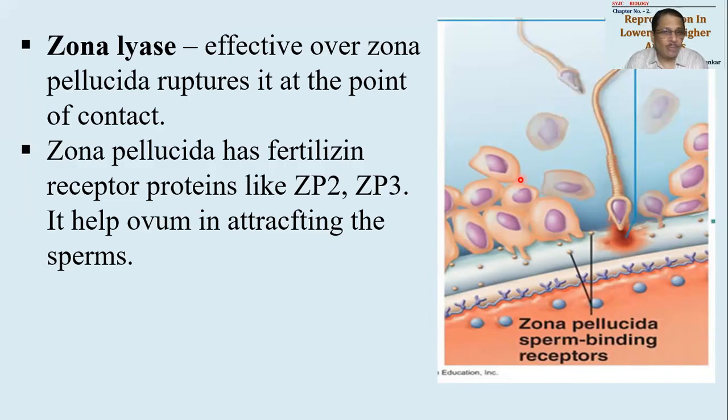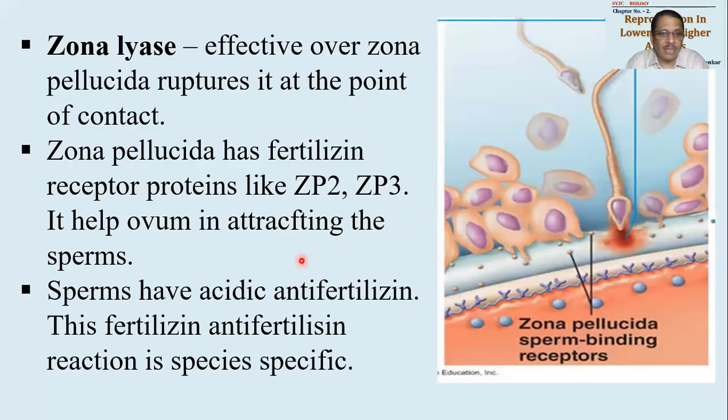Now an important event. Here you can see an antibody-like structure. There is an antigen-antibody mechanism going to take place. The zona pellucida has fertilizin-type chemicals, which are receptor proteins like ZP2 and ZP3. These help the ovum in attracting the sperms. At the same time, there is another event occurring.